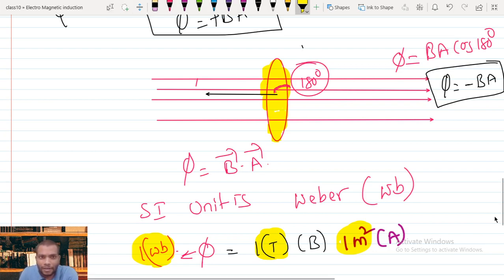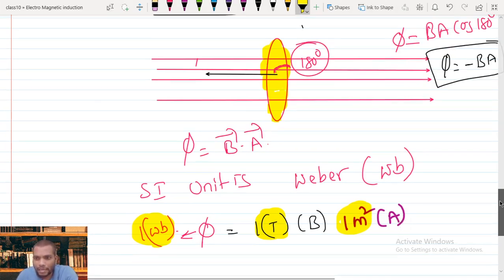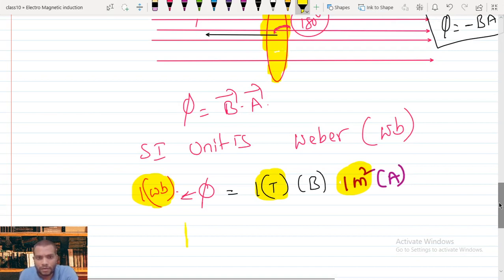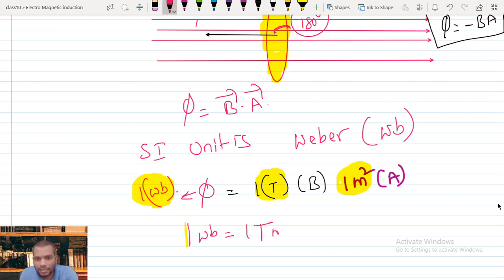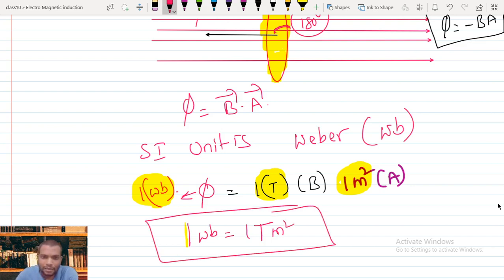So 1 Weber equals 1 Tesla meter square. So I can say that Tesla meter square are the units of flux.